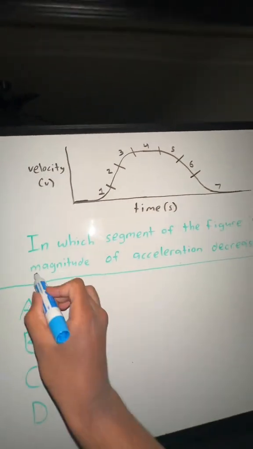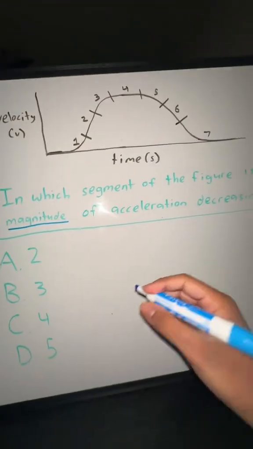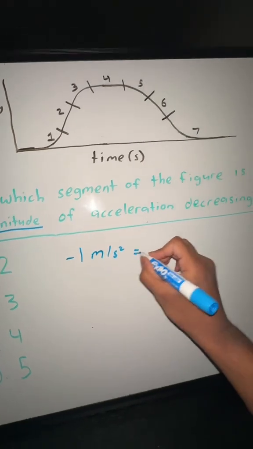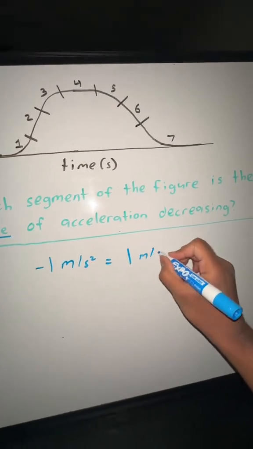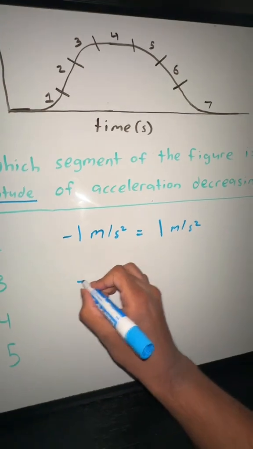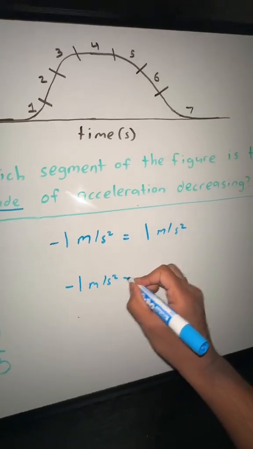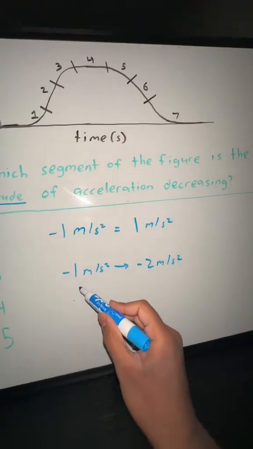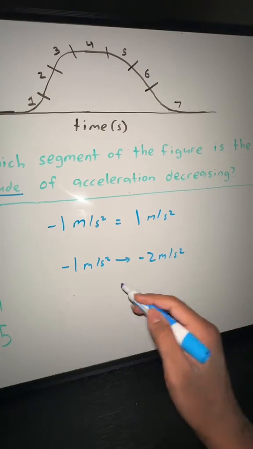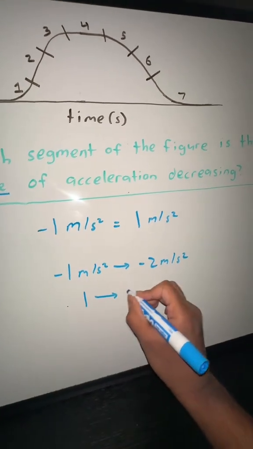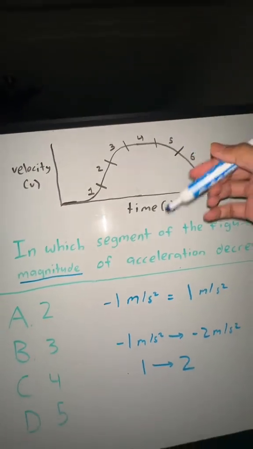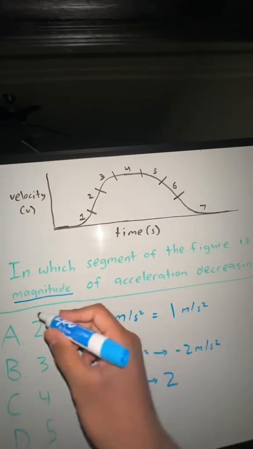But guys, the key word here is magnitude. Magnitude is absolute value, right? If you have an acceleration of -1 meters per second squared, the magnitude is just 1 meters per second squared. So if let's say you have -1 meter per second squared, and then it goes to -2 meters per second squared, yes, -1 decreased to -2, but the overall magnitude increased. The magnitude was 1 and it increased to 2, okay? So you're looking at where the slope becomes less steep. That's going to tell you where the magnitude is decreasing.